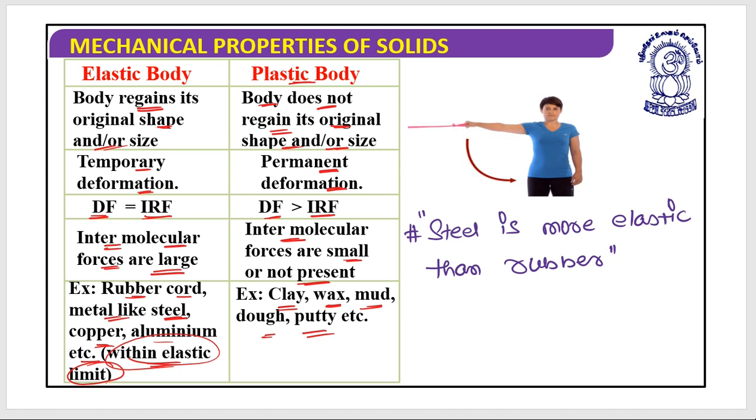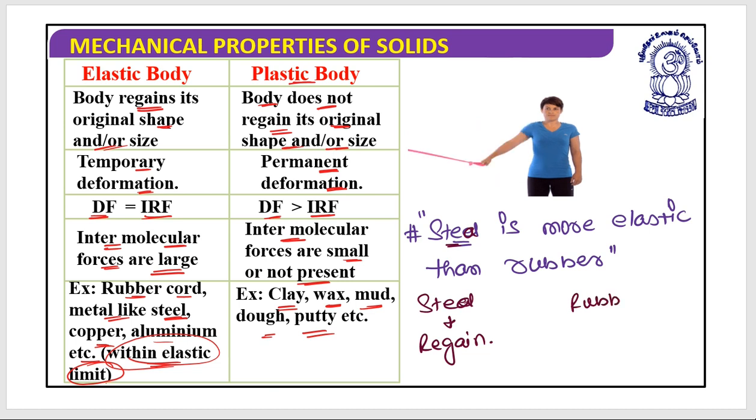Steel is more elastic than rubber because when I apply a deforming force on the steel, steel will regain its original shape and size. But rubber is not always going to regain its shape and size after certain limits. So steel is more elastic. When I compare the elasticity of steel and rubber, steel is more elastic than rubber. Please keep this in mind.